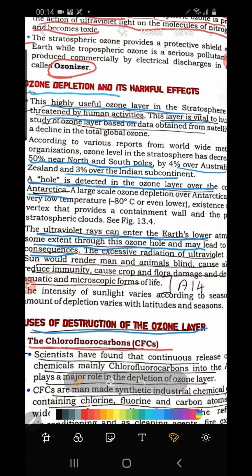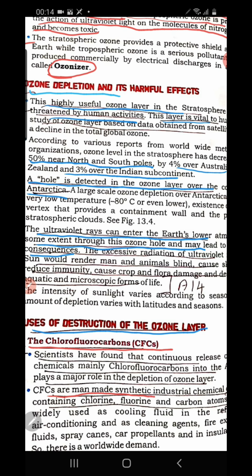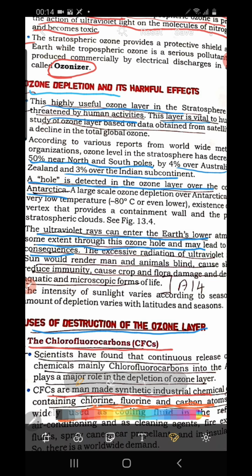So what is actually CFC? It is a man-made synthetic industrial chemical containing chlorine, fluorine and carbon atoms. So CFC is a compound of chlorine, fluorine and carbon atoms, mainly used as a fluid in air conditioning.